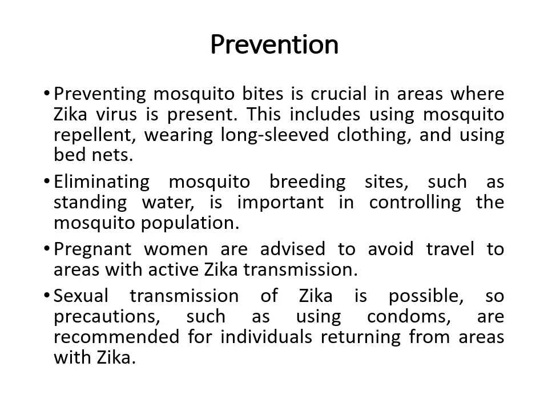Preventing mosquito bites is crucial in areas where Zika virus is present. This includes using mosquito repellents, wearing long-sleeved clothing, and using bed nets. We can reduce the chances of infection by reducing the number of mosquitoes in the area and eliminating mosquitoes properly on time. Eliminating breeding sites such as standing water is important in controlling the mosquito population.